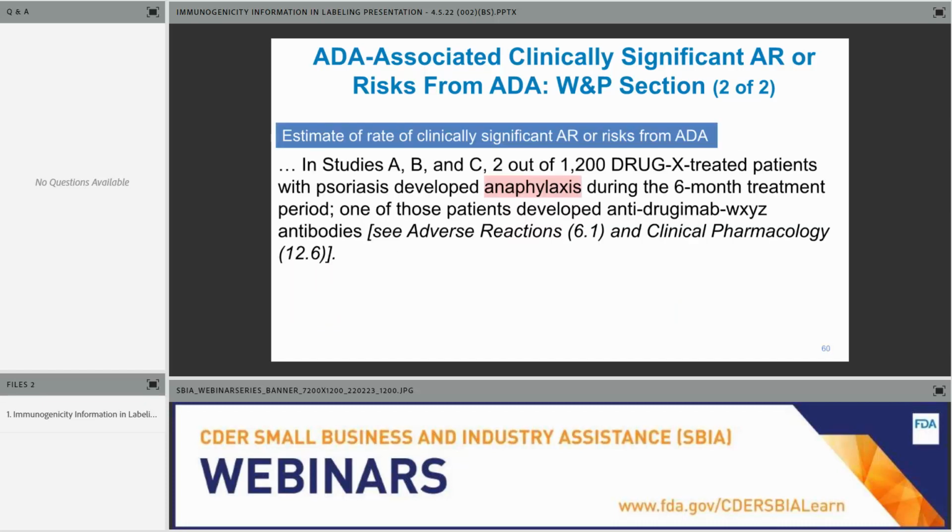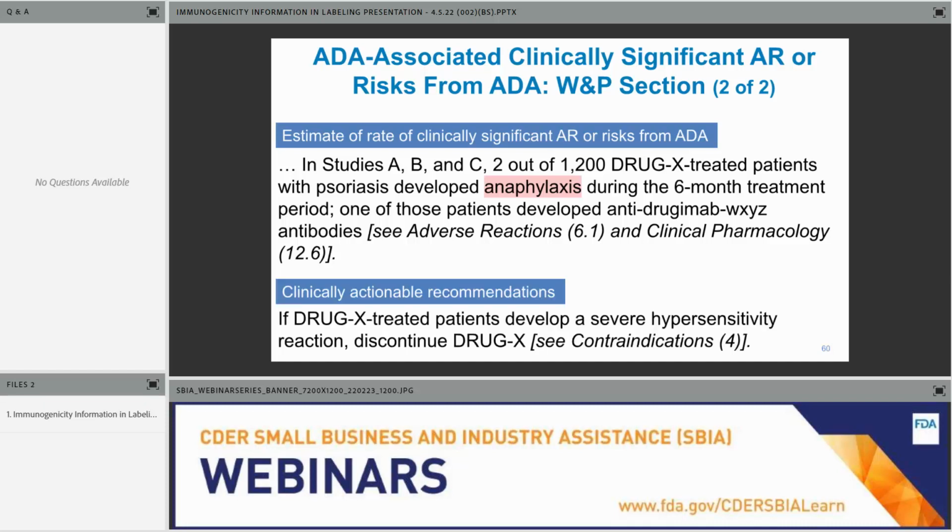Then you would include information with respect to the relationship of clinically significant adverse reactions or risks with respect to immunogenicity. In this situation, there was one patient who developed anaphylaxis who also had ADA formation. And we're cross-referencing to other sections of labeling for more information. And finally, as recommended in the warnings and precautions section of labeling guidance, we recommend an action if known, and if someone develops severe hypersensitivity reaction, the recommendation is to discontinue the drug.